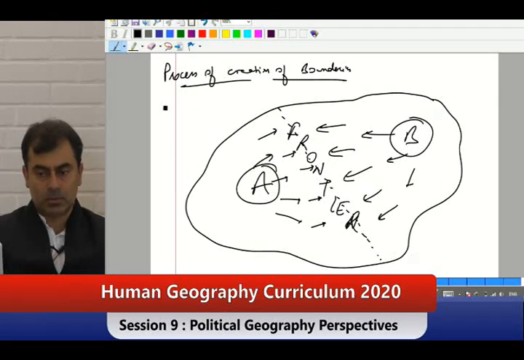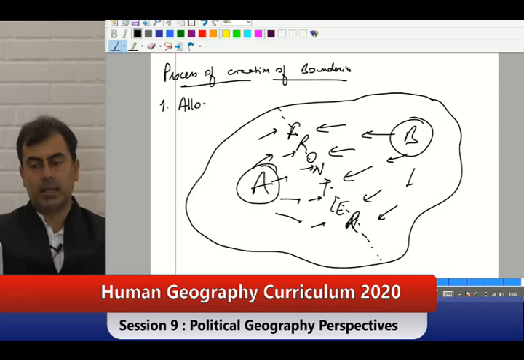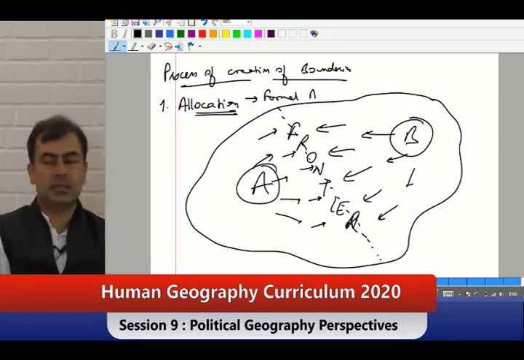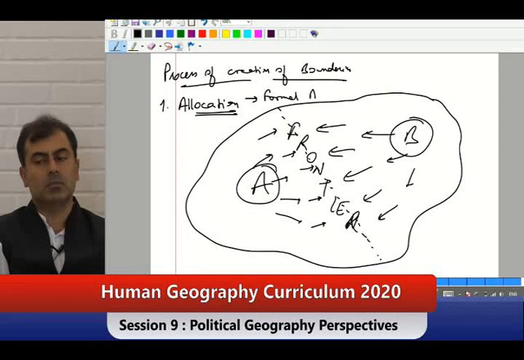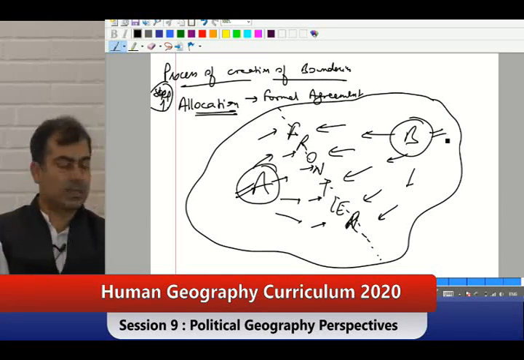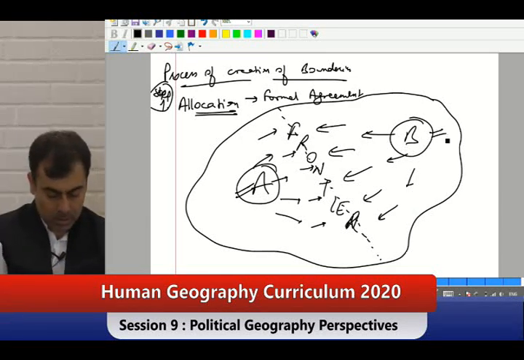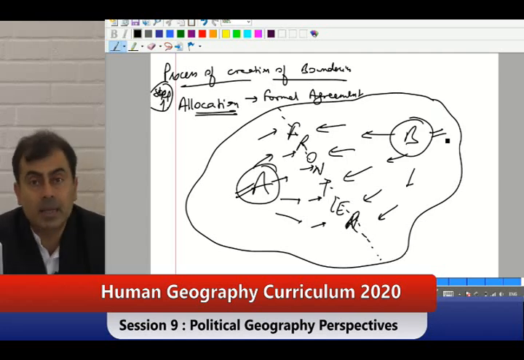So they sit down, they talk and go into allocation. What is allocation? Formal agreement. Step one of creating a boundary is allocation. A and B have agreed. Okay, bhai, I am okay with this line. No, I don't want this. So that is what we are saying with China. LAC is not agreed.